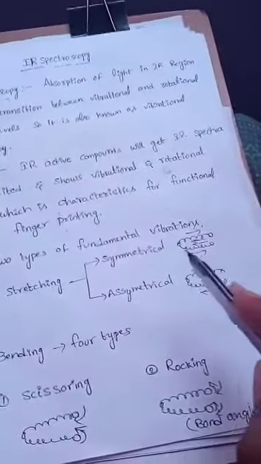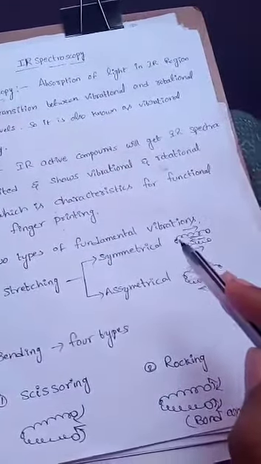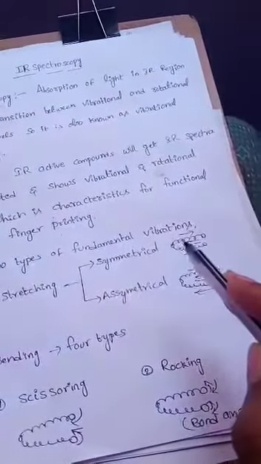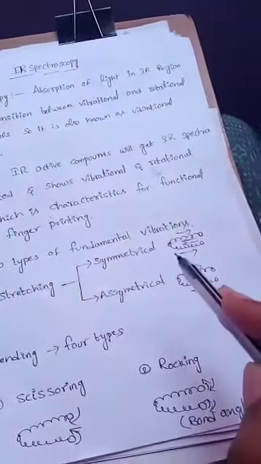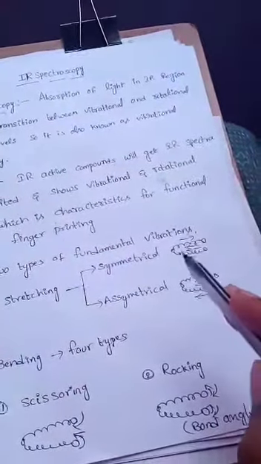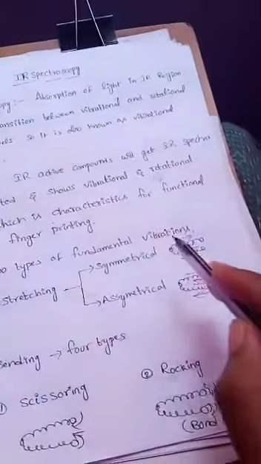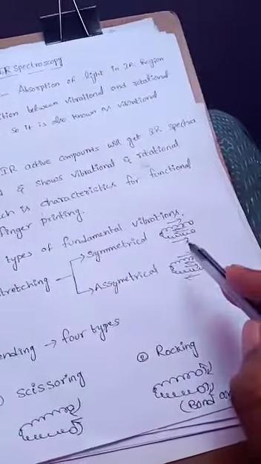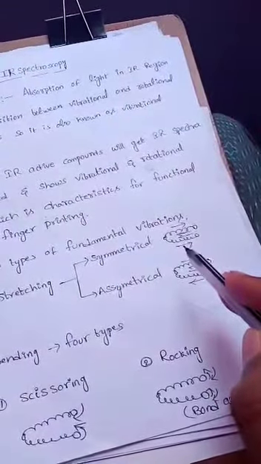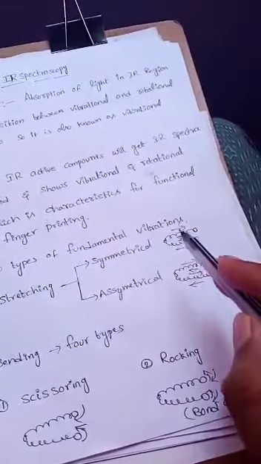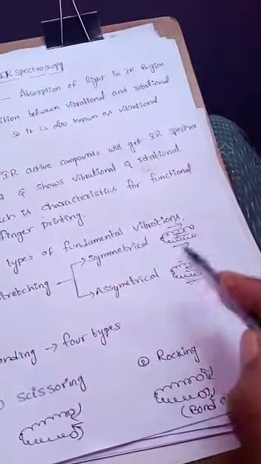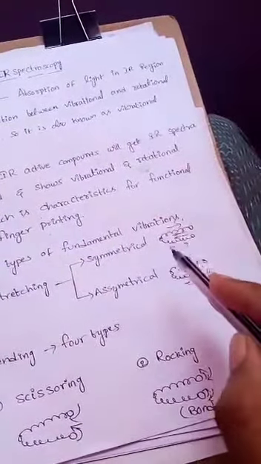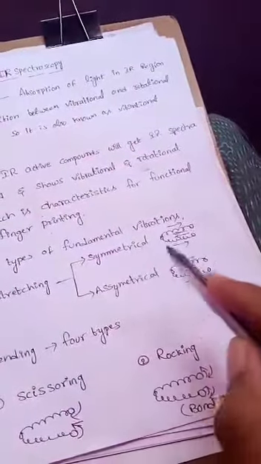Take the molecule H2O: the oxygen atom with two hydrogen atoms. In symmetrical stretching, both atoms are stretched to the same side, in the same manner. One possibility is more stretching on the right side and the other is on the left side. This is the symmetrical stretching.